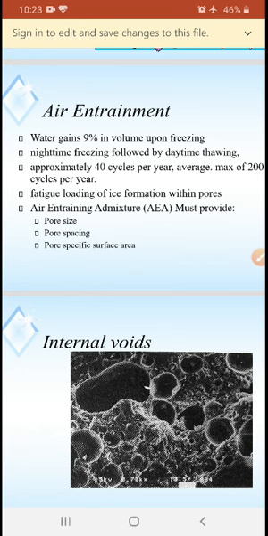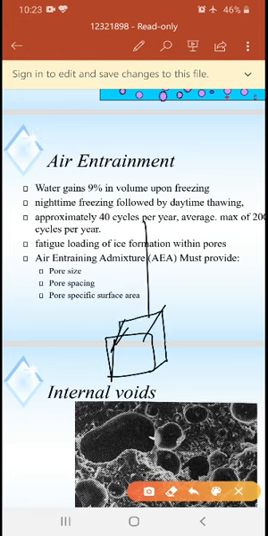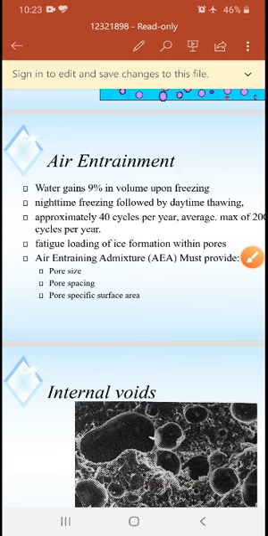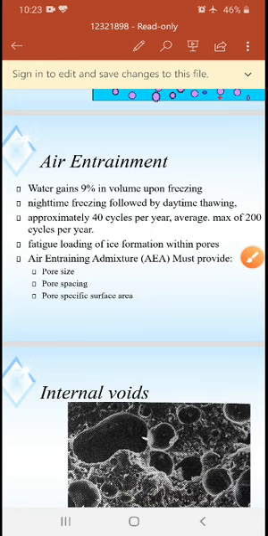Next, fatigue. What do you mean by fatigue? Assume one block is there, and there is sudden application of load at a particular interval. For example, for 5 minutes we are applying a 10 kilonewton load, and after 5 minutes again we are applying a 10 kilonewton load. That is called fatigue loading, as with ice formation within the pores.